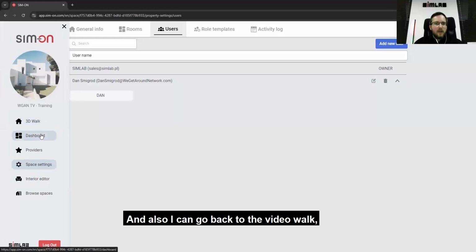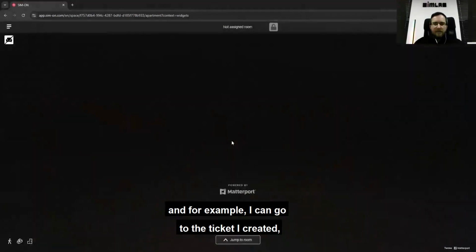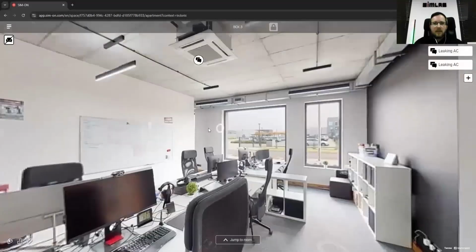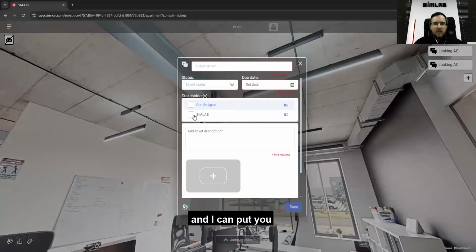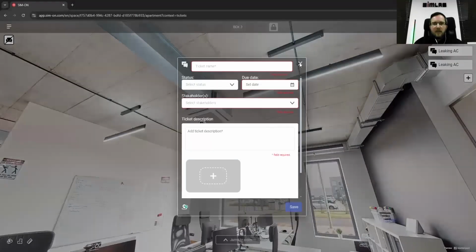I can also go back to the 3D walk, go to the ticket I created, and add you as a stakeholder to the ticket.